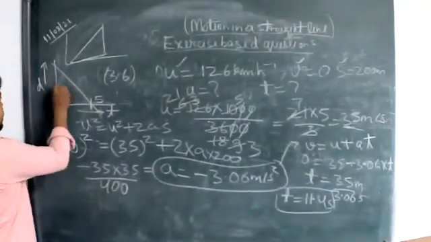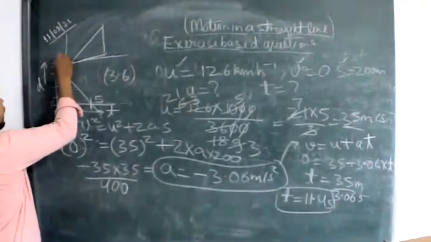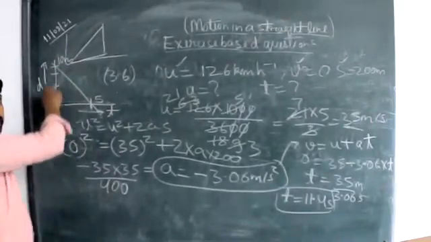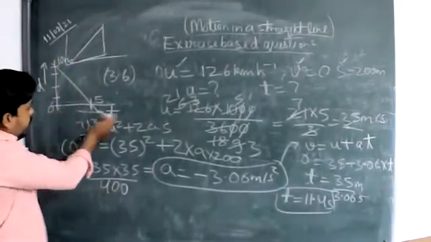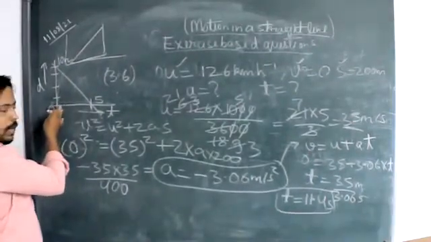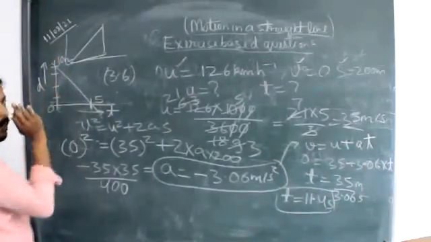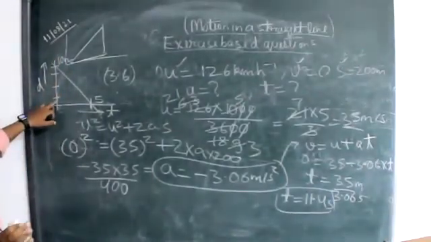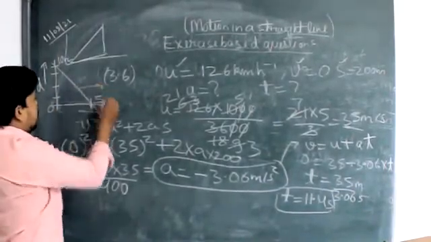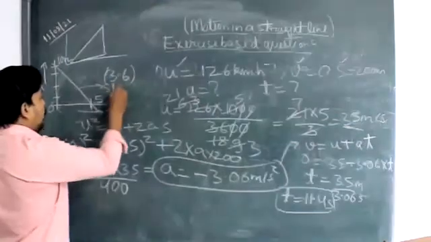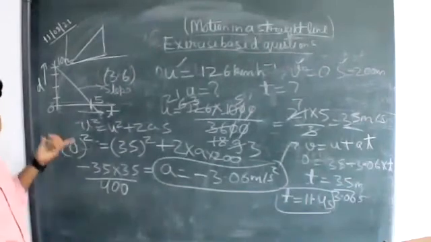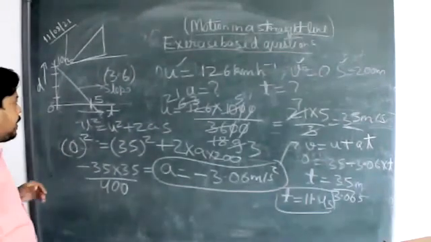This may be some distance or displacement. Let this be 10 meters and this be 0 meters. Because this is 0, from here it will increase. So obviously this time is greater than this time, and this displacement is greater than this displacement. In the case of velocity, the slope of this inclined line gives us what? Velocity in the time-displacement graph. This we have discussed many times.